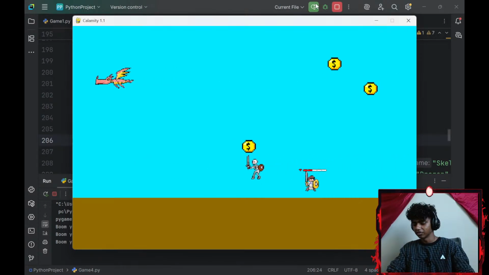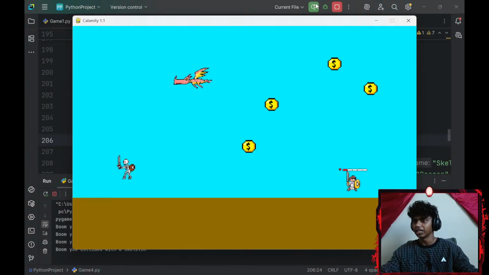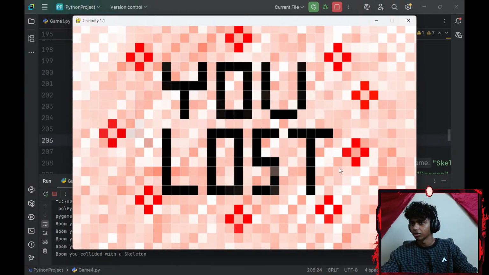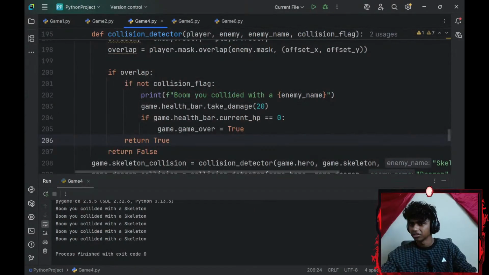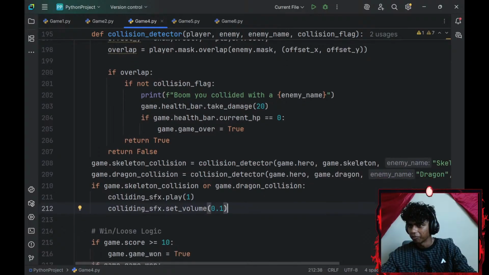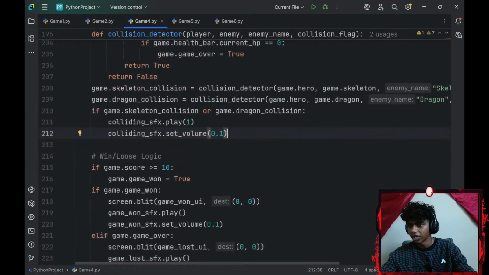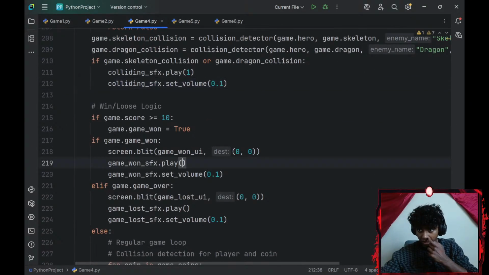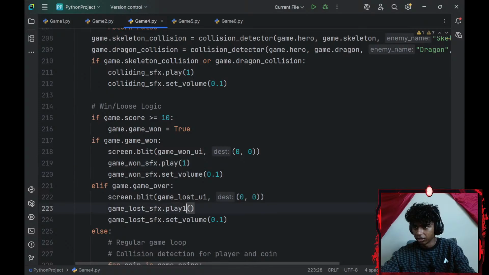Let's see what happens if I lose. Okay. My skeleton should go a little lower. Why does it play a lot? Can I go with like play once? sfx.play once. Okay, let's go with like play once.